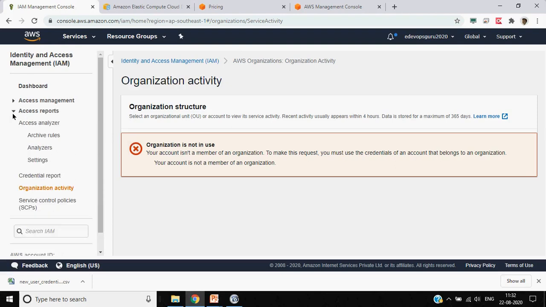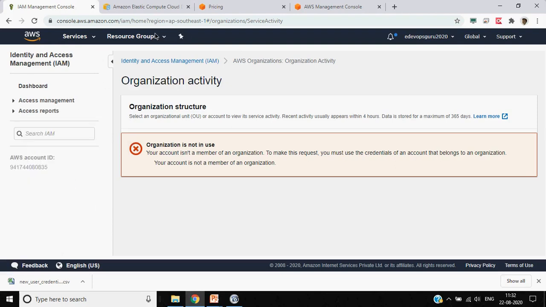I think this is all general. Okay, so earlier there used to be a Key Management Service as a part of the AWS IAM service, but now they have removed it from here and moved it as a different service altogether.